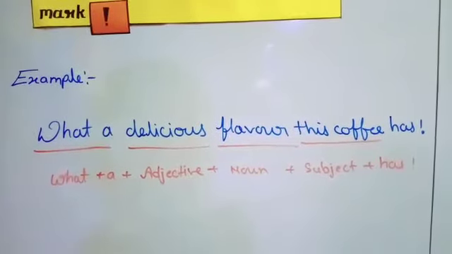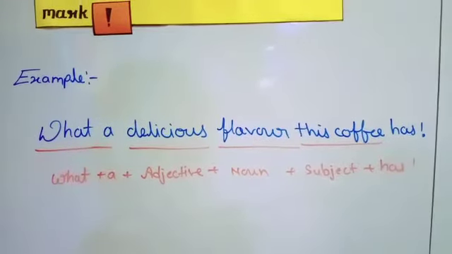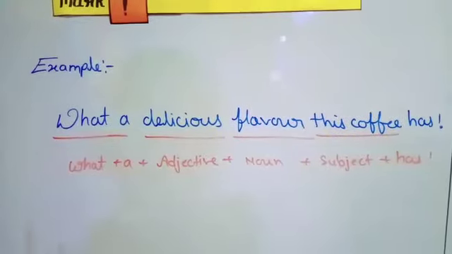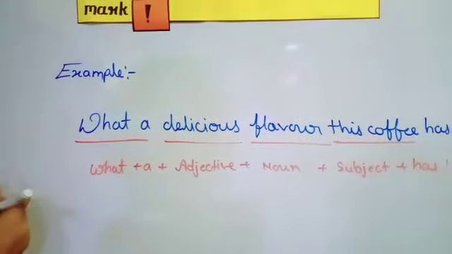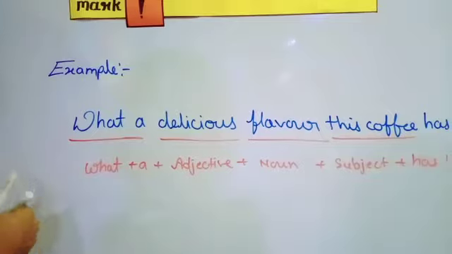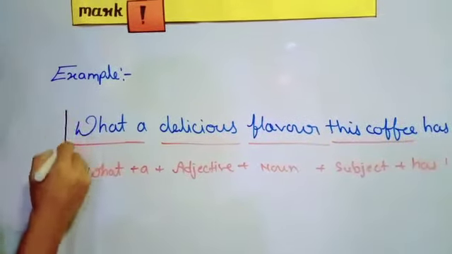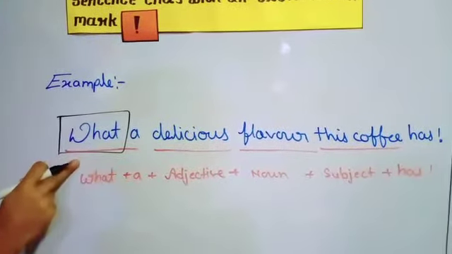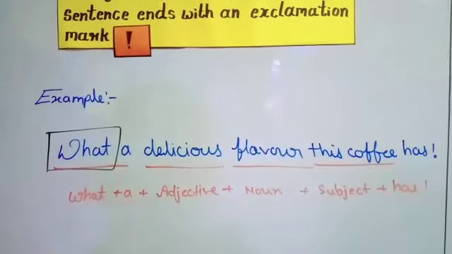Now we have to change this into the assertive sentence. For that, according to our rules, we have to remove this what, because it will not come within an assertive sentence.